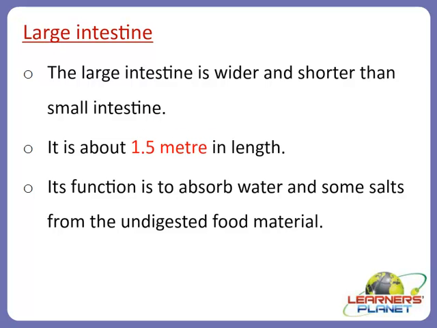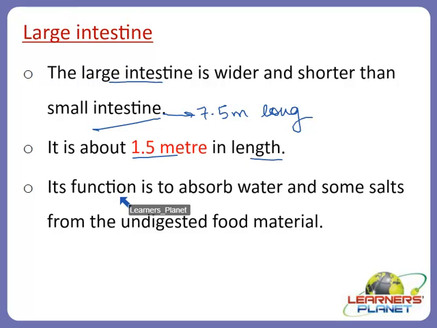Do you remember that the small intestine is actually 7.5 meters long, while the large intestine is only 1.5 meters in length. So obviously we can say that the large intestine is shorter than the small intestine. And the small intestine is highly coiled, but the large intestine is not so highly coiled because it is not so long that it has to be coiled so highly, right? And that is why, what is the function of the large intestine?